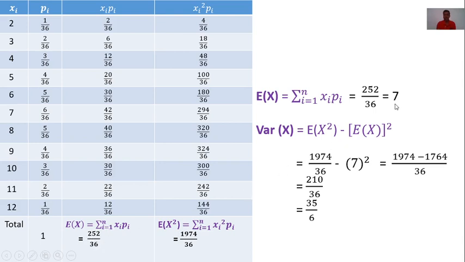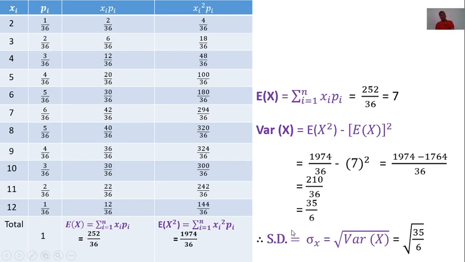That means 7. Putting these values, solve it, then we get answer is 35 by 6. Therefore, required expectation is 7 and variance of x is 35 by 6.